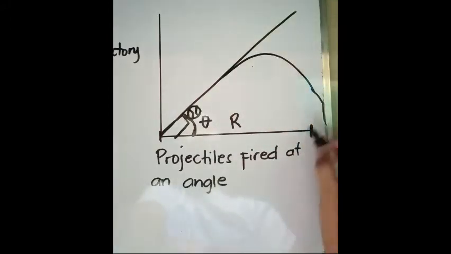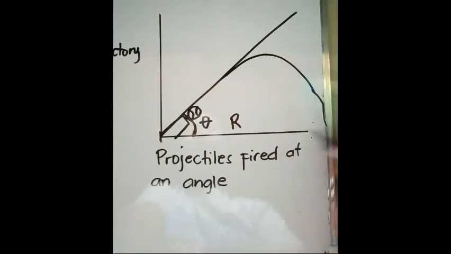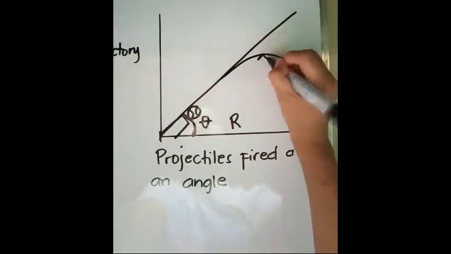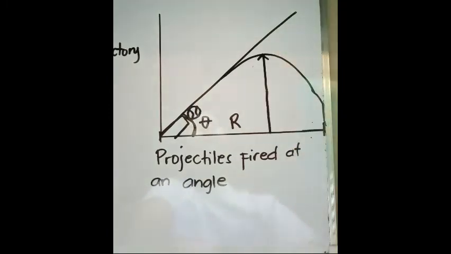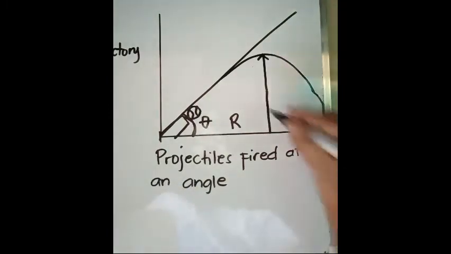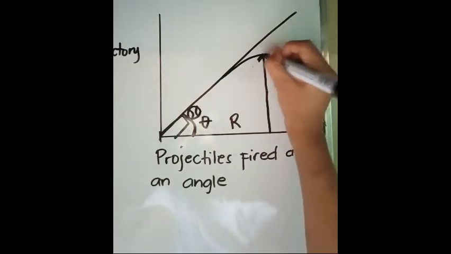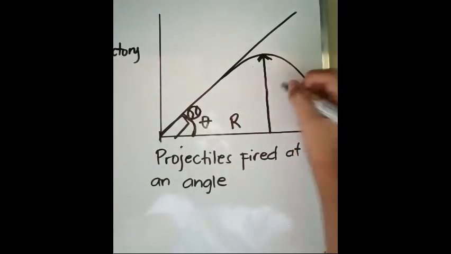Isipin nyo na lang malayo yung ating range kasi maliit yung whiteboard ko. Okay, so kung bumagsak siya dito, what will be the height? So, the height is, eto, yung pinakamataas na naabot niya, or the crest na tinatawag. So, we have here the maximum height reached.